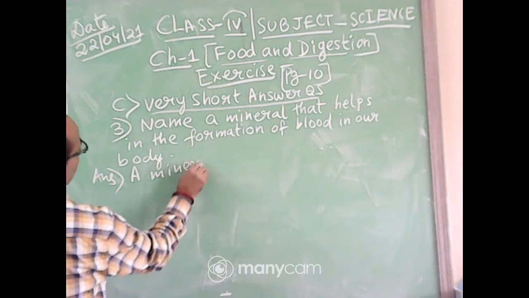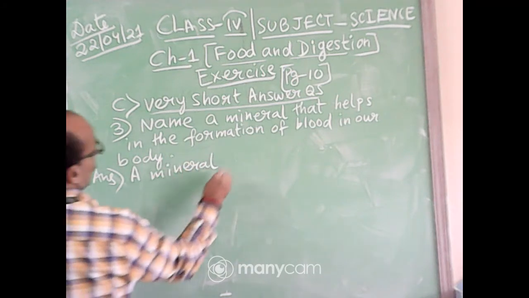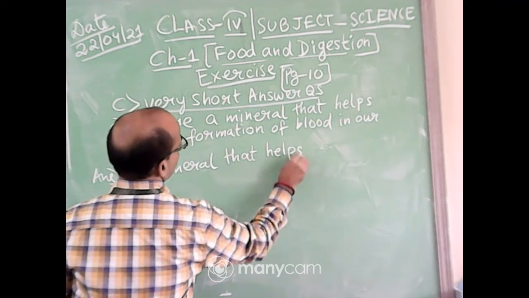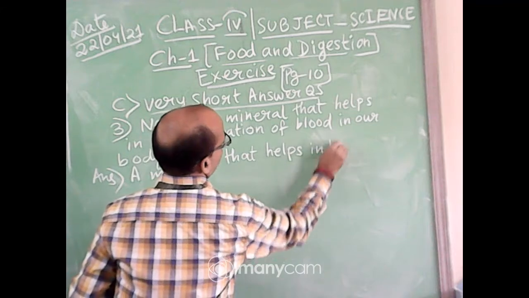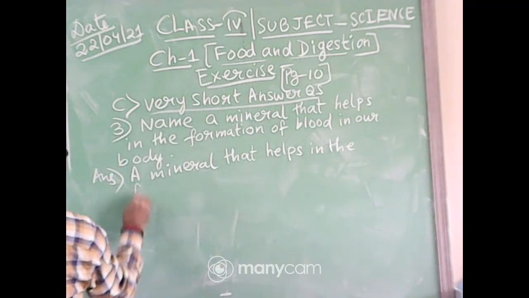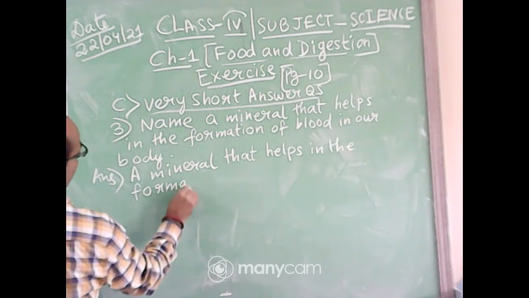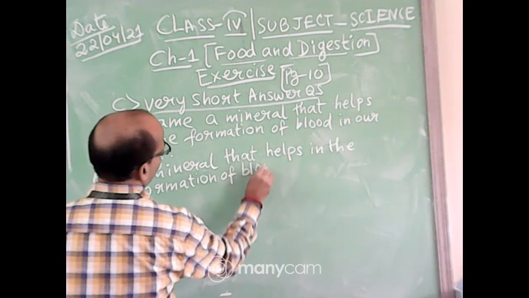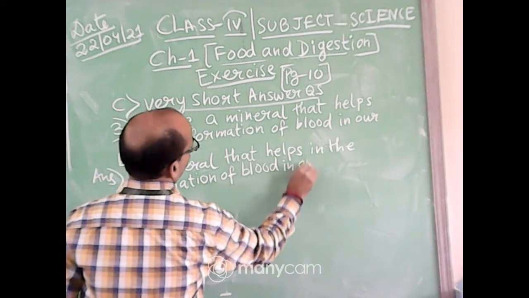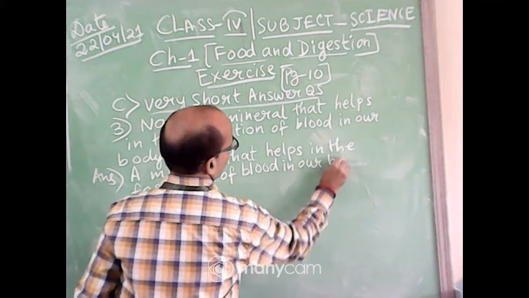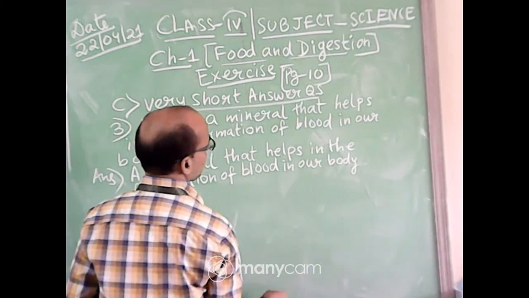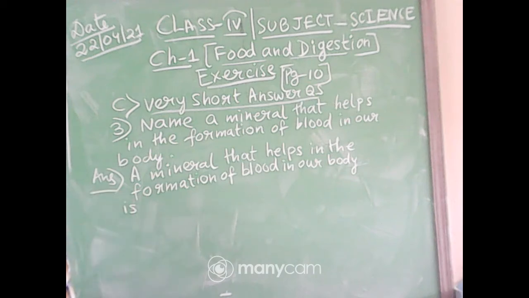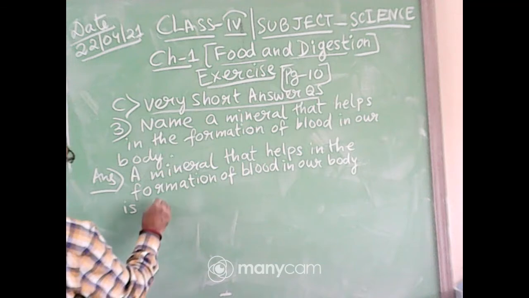A mineral that helps in the formation of blood in our body is iron.